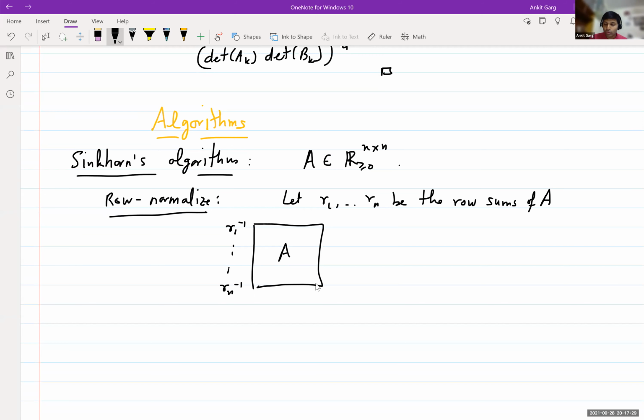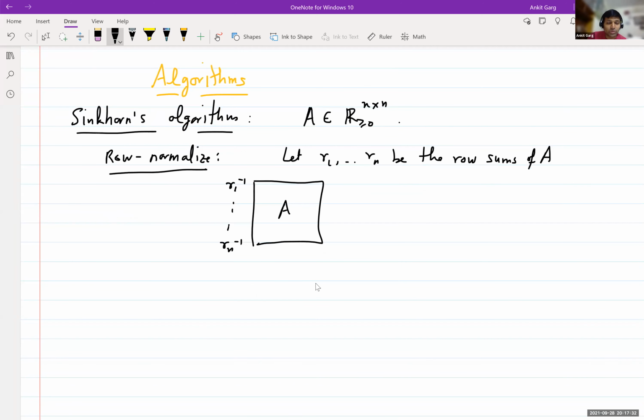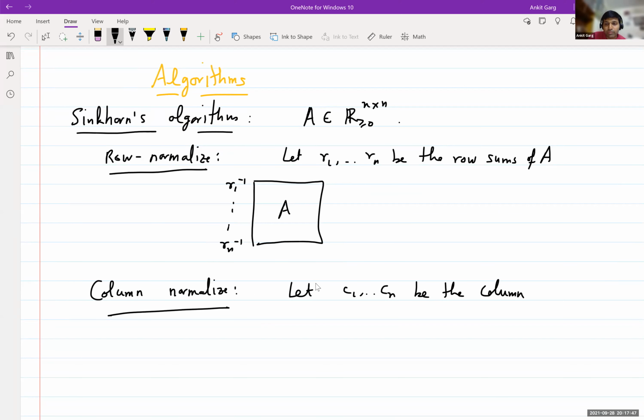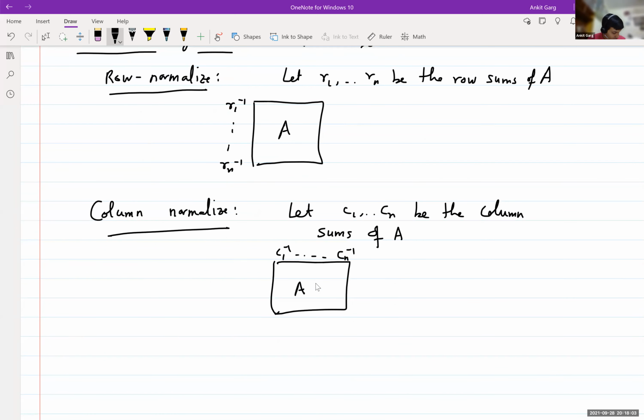Similarly, we can also do column normalization. We can make the column sums 1. Let C_1 to C_n be the column sums of A. We can multiply the columns by the inverse of the column sums, and this will make the column sums 1. But this might disturb the row sums.